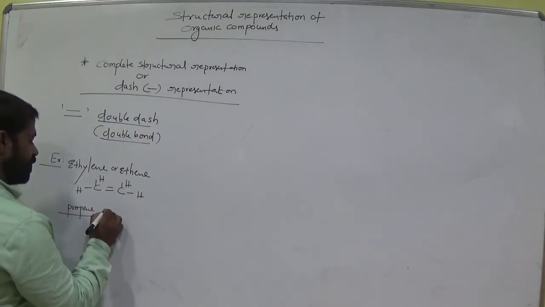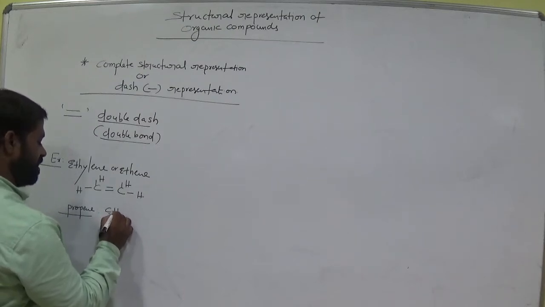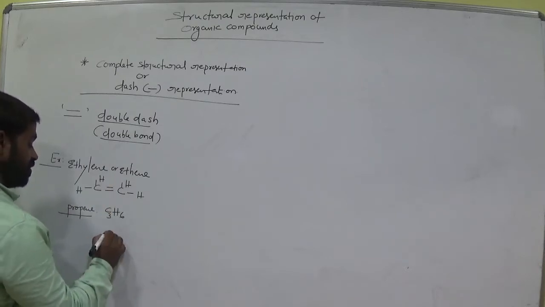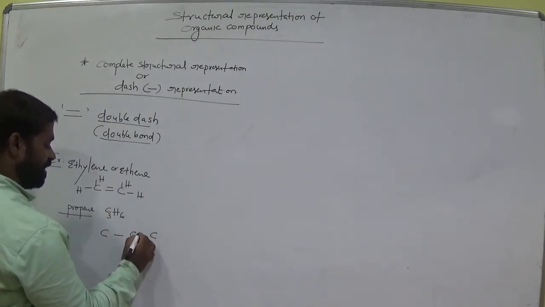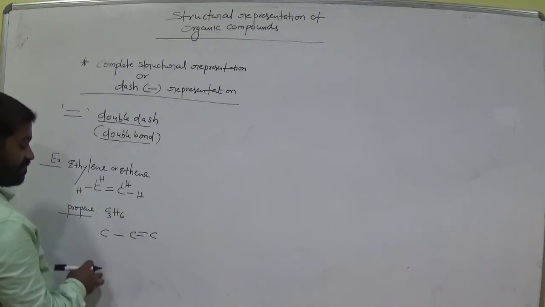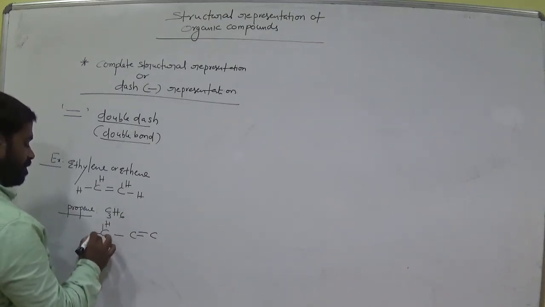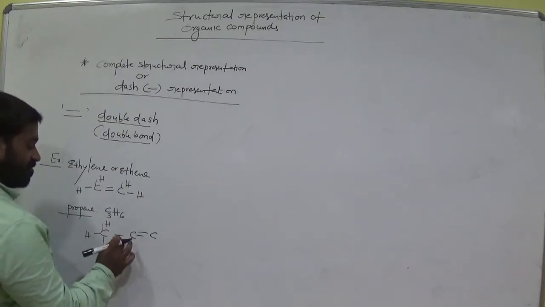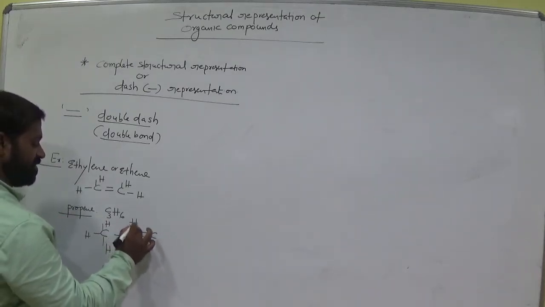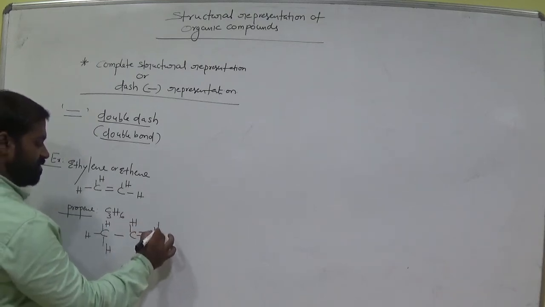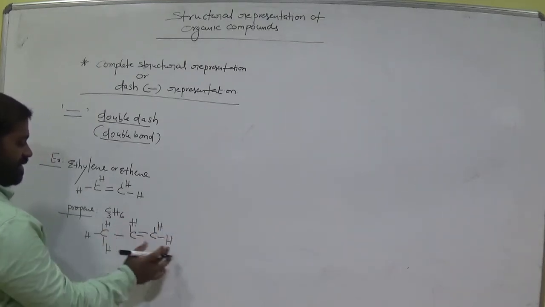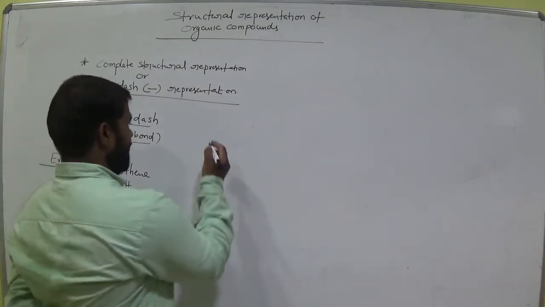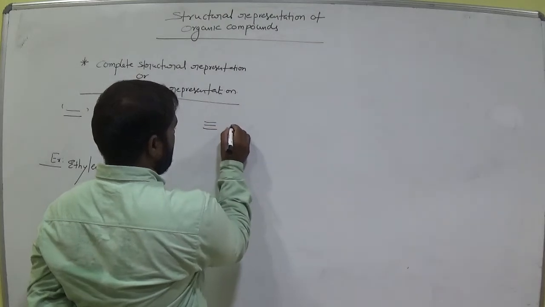Propene. C3H6. CnH2n formula. Prop means 3 carbons. 1, 2, 3. Double bond between any two carbon atoms. So now, okay, it satisfied 4 valency. Come to here, 1, 2, 3 bonds already. So it needs only 1 bond with hydrogen. 1, 2, so it needs 2 hydrogens. Am I right? 3 plus 2, 5 plus 1, 6. This is the complete double dash representation. Alkenes.